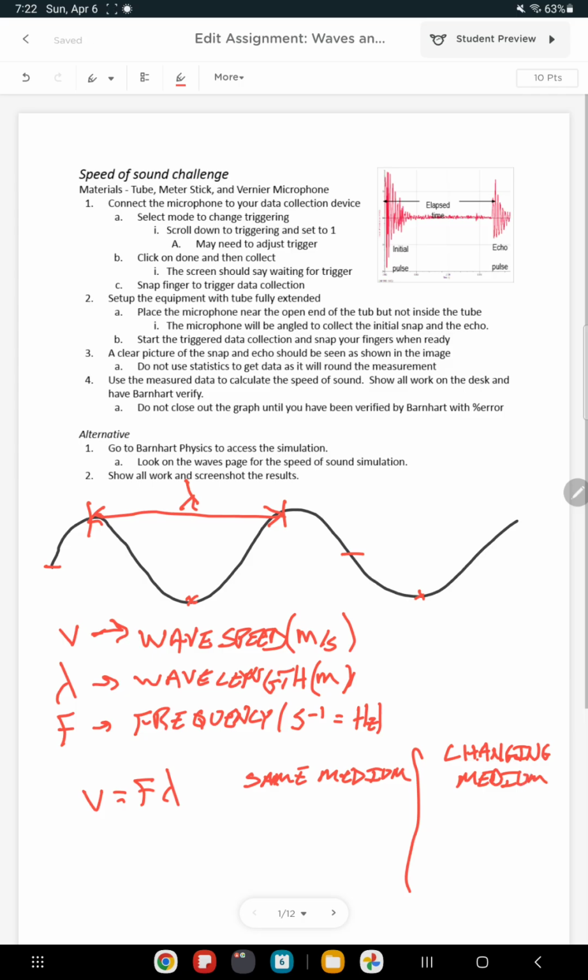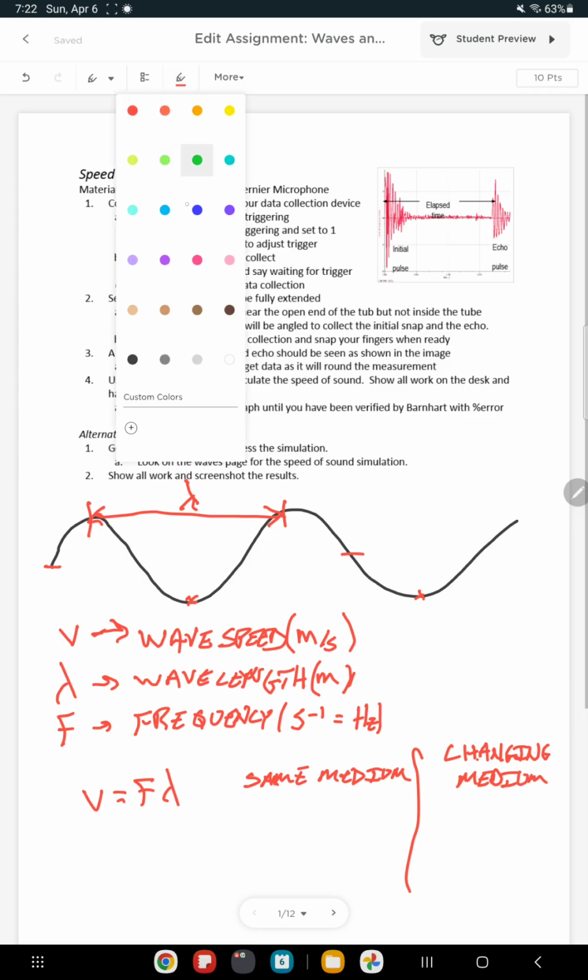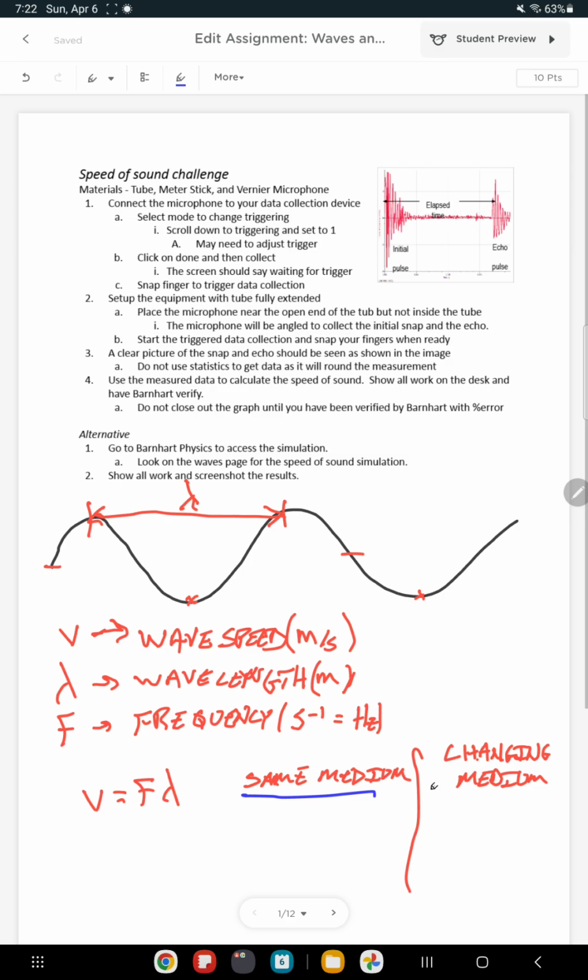If it's the same medium, that means the speed's never going to change. So in that case, v is constant. I'm boxing it in to say that's never going to change.